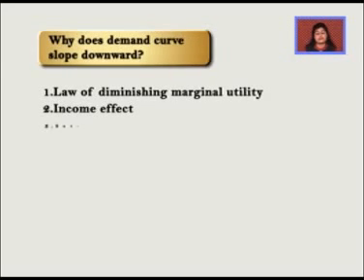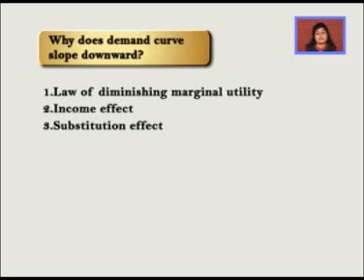The third point is substitution effect. Whenever the price of any commodity falls, it becomes cheaper as compared to its substitute goods. So obviously it will be demanded more. And when the price of a commodity rises, it becomes dearer as compared to the substitute goods. So obviously it will be demanded less.